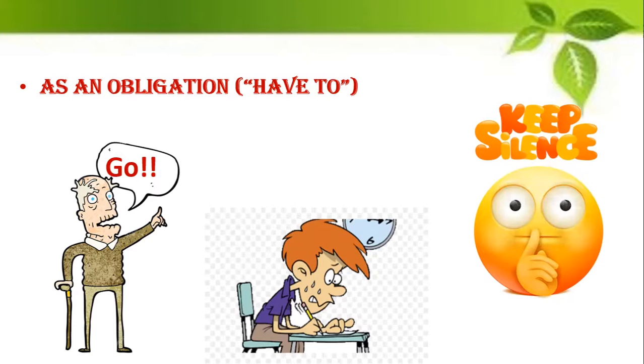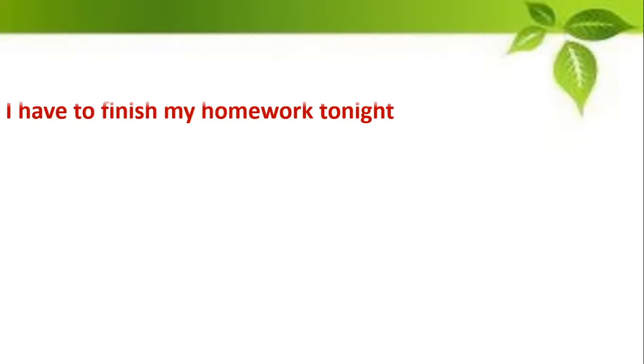And when you visit a hospital, a place of worship, a school, a court, that time you have to keep silence. You cannot speak or make noise unnecessarily. So this is the use of have when it is an obligation. You say have to go, have to study, have to keep silence, have to observe traffic rules. Okay, so you can use it in many different ways.